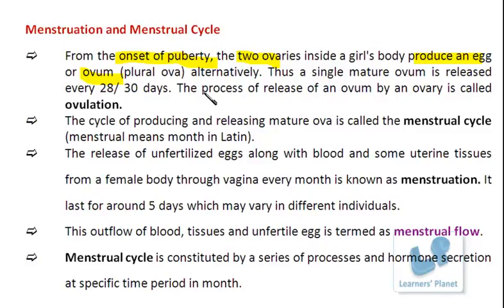So it is a period of around 28 to 30 days when the ovary is releasing the ovum, right? This process by which the ovum is released by an ovary in the females is known as ovulation. Fine. Now, what will happen to this ovum, right?